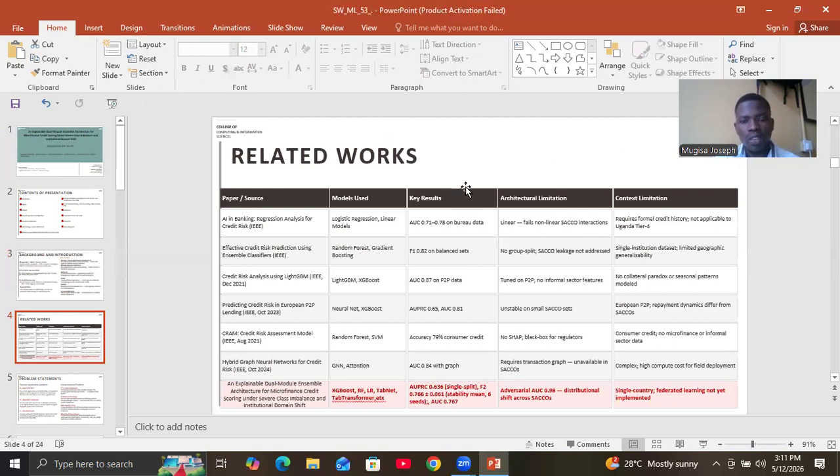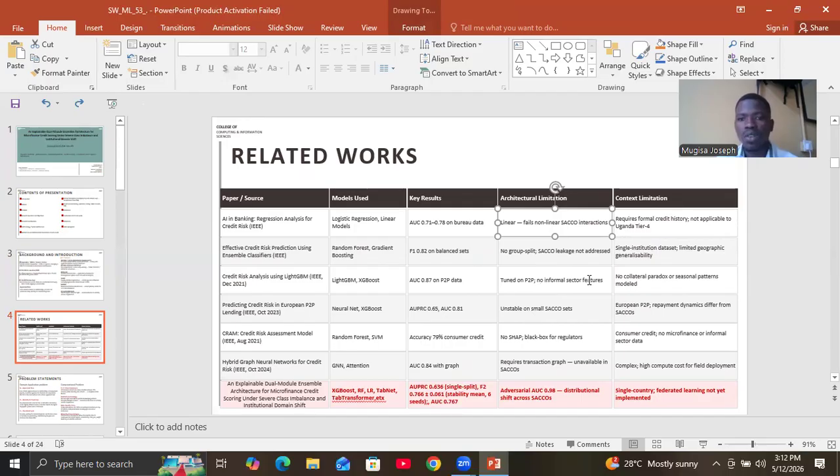Various works that have been done, some of them are listed here, starting with the first one, which uses logistic regression. This one requires linear data only available in formal credit history. The second one here carries no group shuffle split, has leakage, and does not generalize well, a problem we solve through implementing group shuffle split.